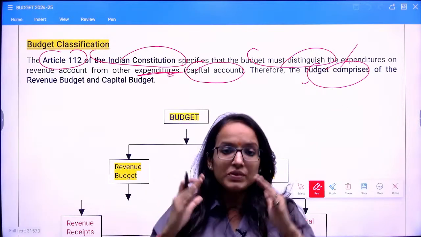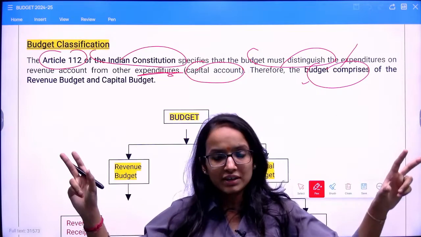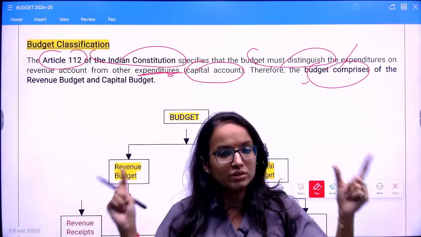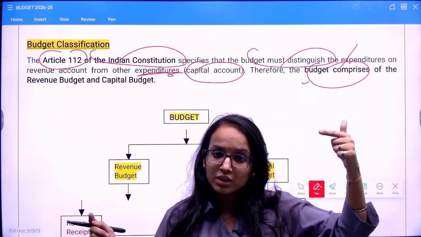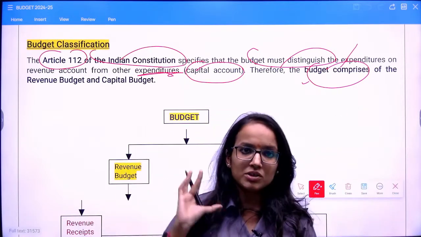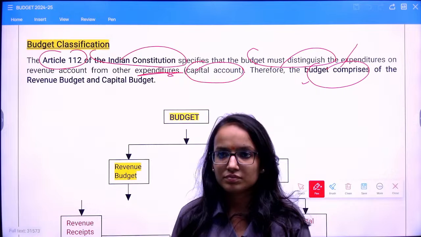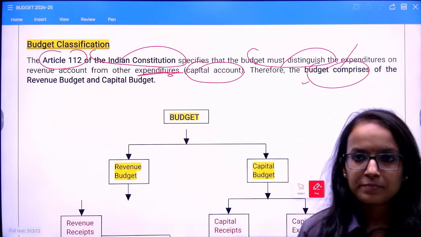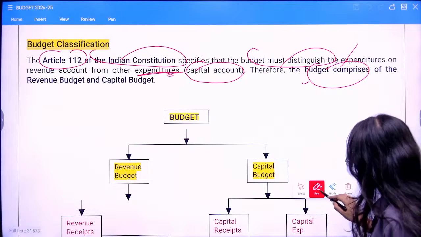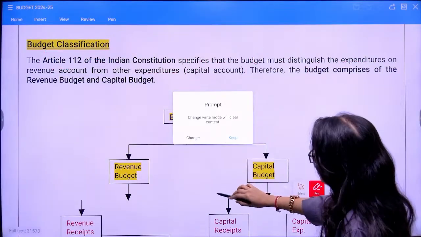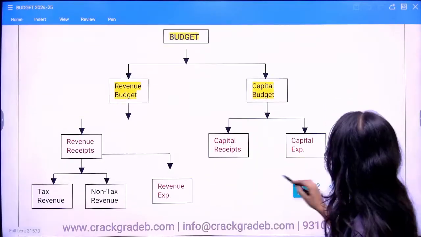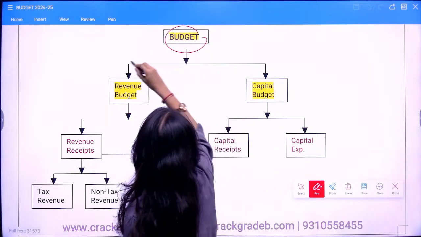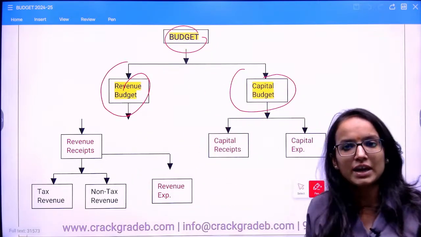Now, since we have classified the budget into two broad categories of revenue account and capital account, both these accounts will have both expenditure and receipts. Clear? So the budget has the revenue budget and then the capital budget.